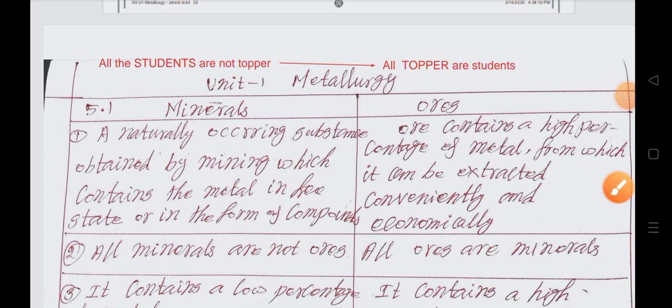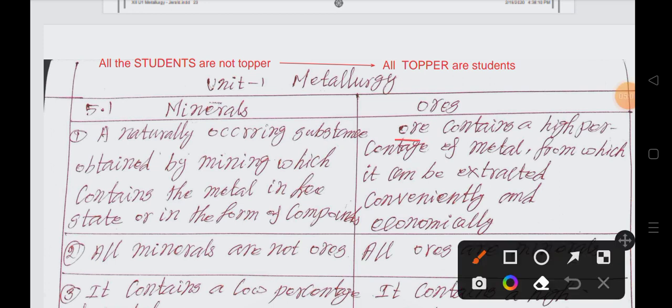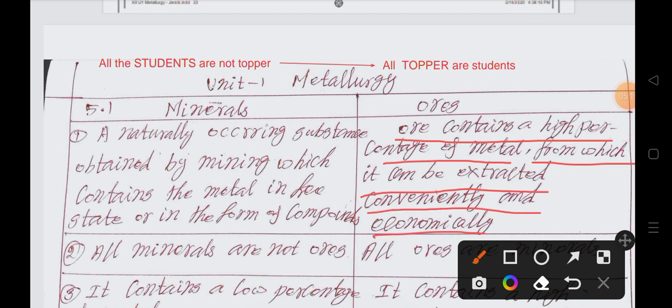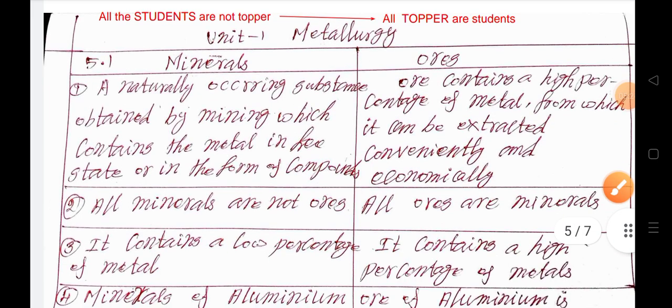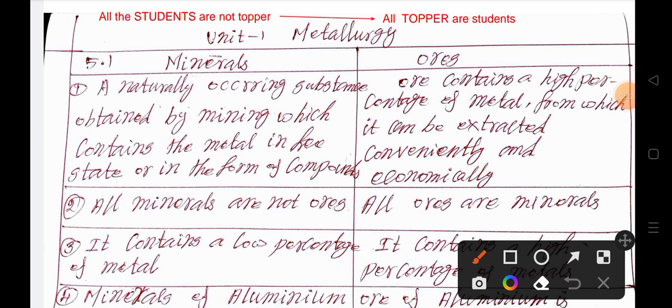Next, ore contains a high percentage of metal from which it can be extracted conveniently and economically. This is the definition for the ores. Second point: all the minerals are not ores.